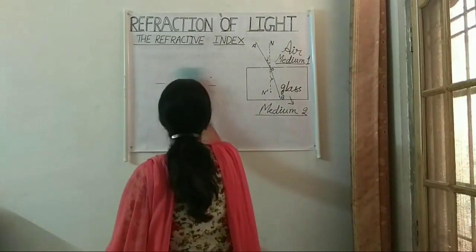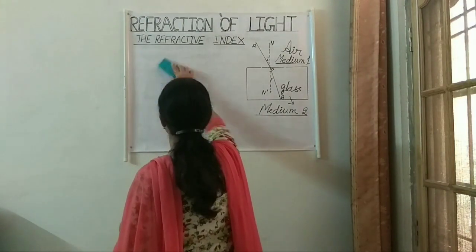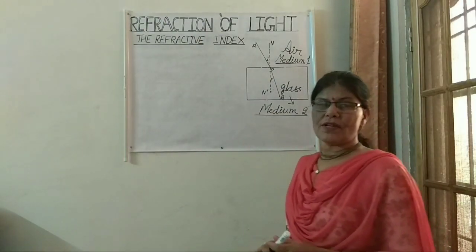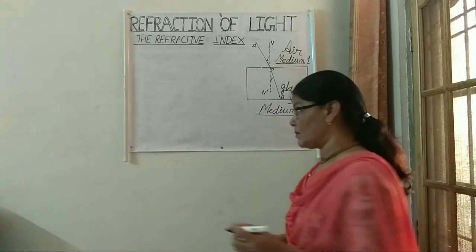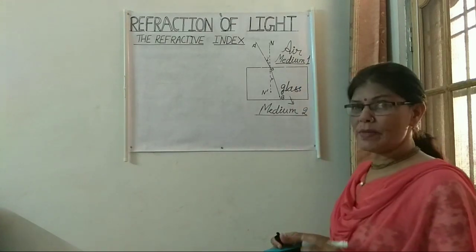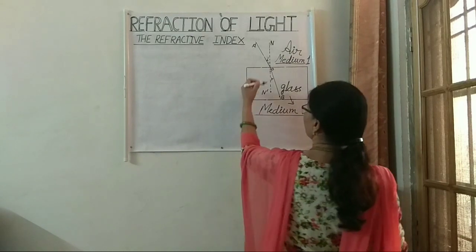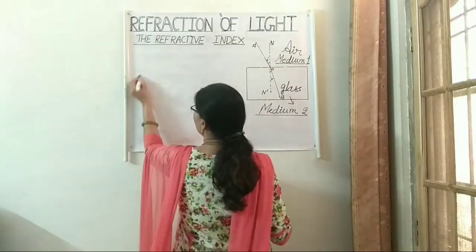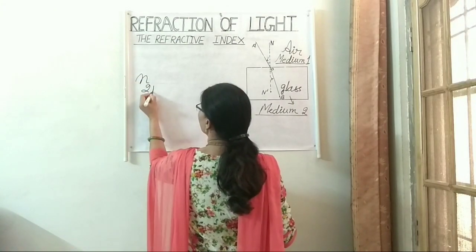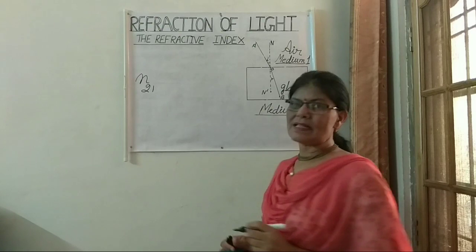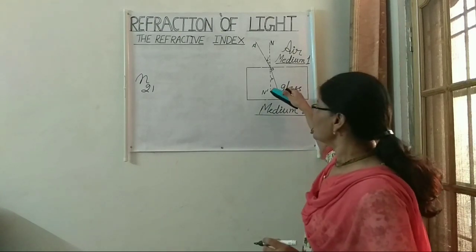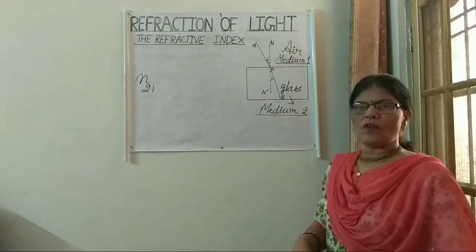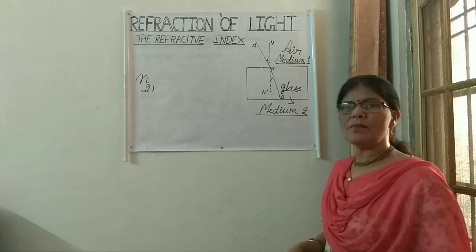So, the refractive index, as I have told you, is the extent of bending when a light ray passes from one medium to another medium. Here in this case, we have two mediums, medium 1 and medium 2. 1 is air and 2 is glass. Refractive index can be represented by n. This is n21, the refractive index of medium 2 with respect to medium 1.